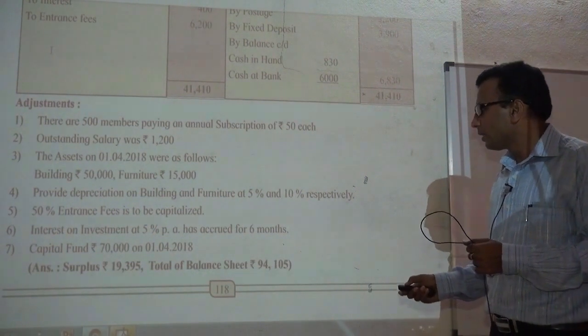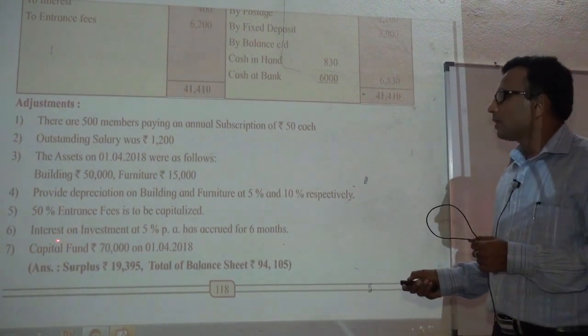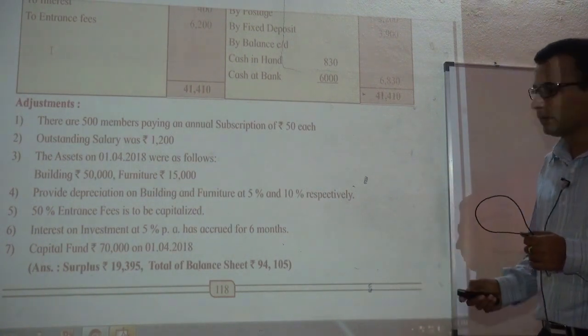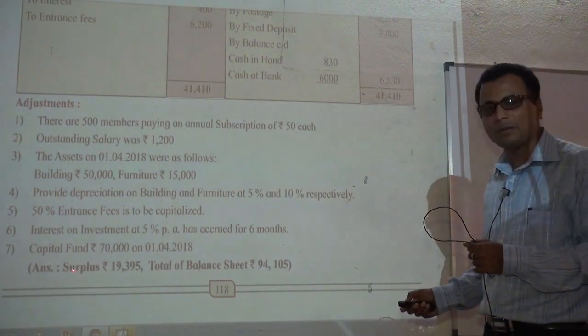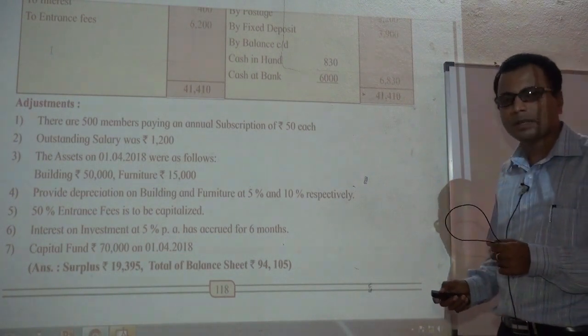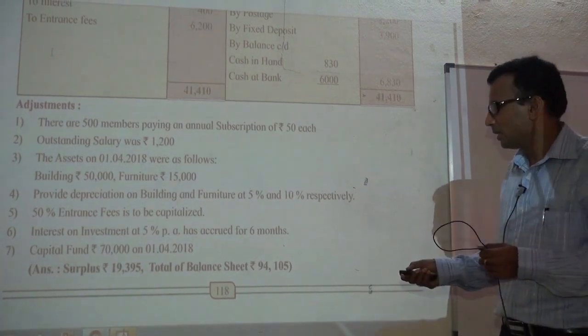And finally, the capital fund. Here we need not calculate the opening balance of capital fund. They have given us the ready-made figure of capital fund. It is 70,000 at the beginning of the year. So we need not prepare opening balance sheet.